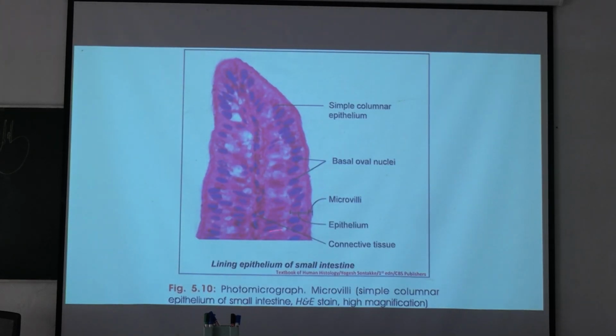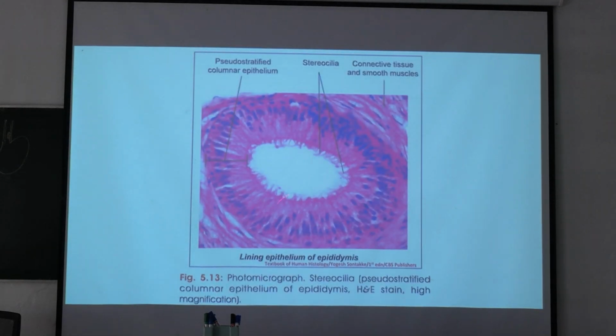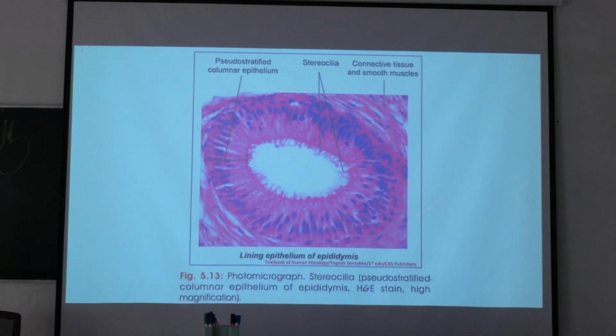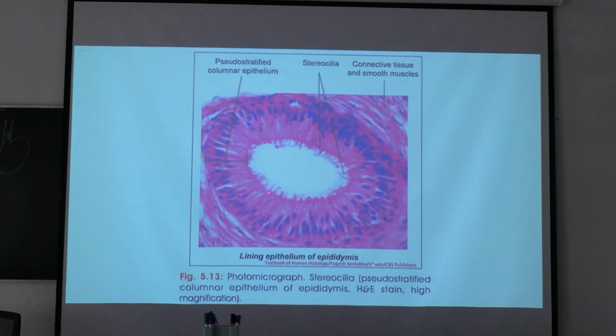Here in this picture you can see the microvilli, simple columnar epithelium of small intestine. These are the microvilli. This pink layer on the surface near the apical region of the cell is the microvilli. Here you can see section lining epithelium of epididymis, pseudostratified columnar epithelium, and these are the stereocilia near the lumen.